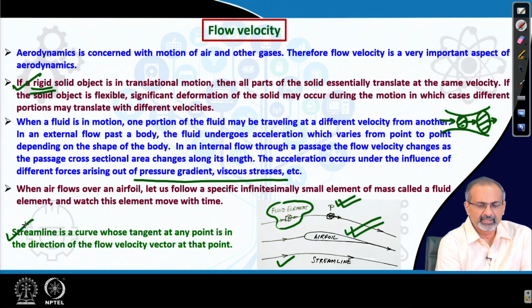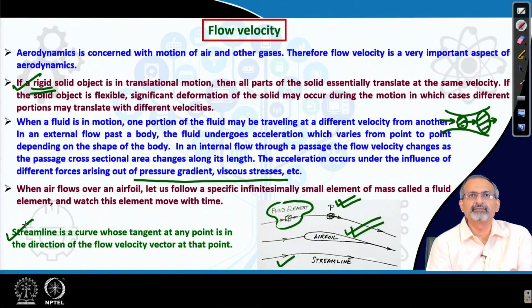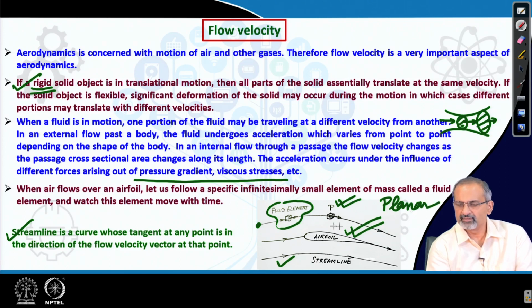By definition, a streamline is a curve whose tangent at any point is in the direction of the flow velocity vector at that point. Since this is a planar flow, it can have two components of velocity, x and y, which you can call u and v.